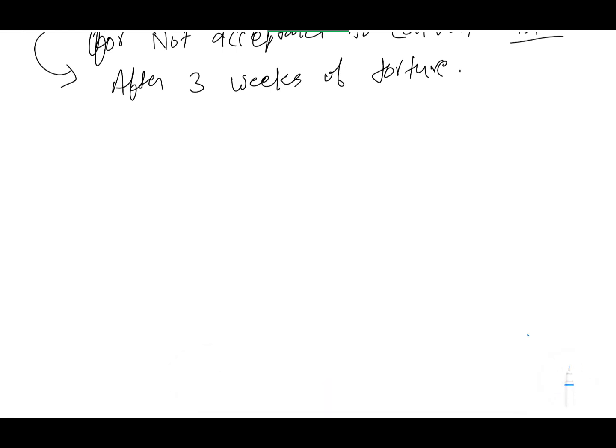So third is institutional failure. Institutional failure is also considered to be a governance failure.